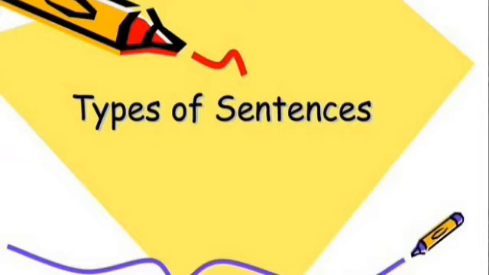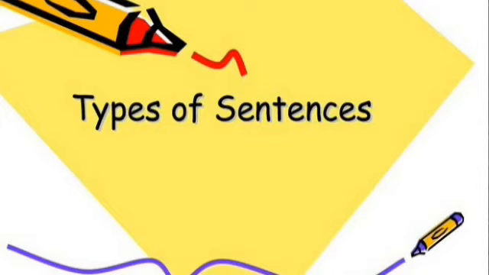Next one is imperative sentence. A sentence that expresses a command or request is called an imperative sentence. For example, read the book. Here in the sentence, read the book, read is the verb and the book is the object. So the sentence pattern is verb plus object.